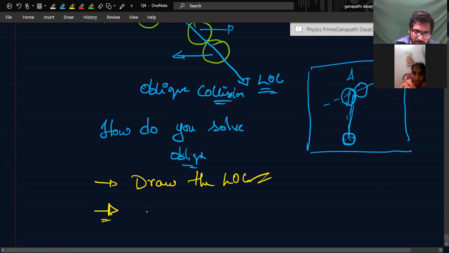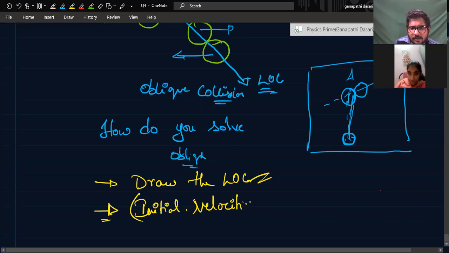Second step: there are initial velocities of the two balls or colliding objects.